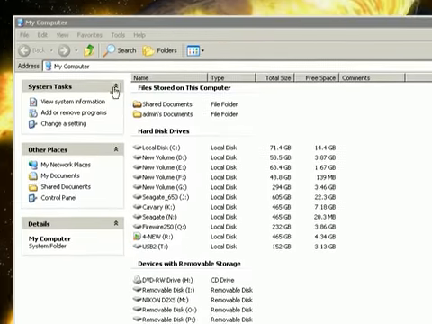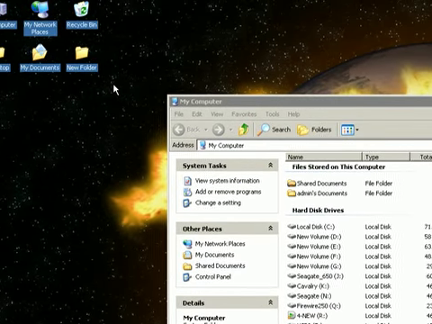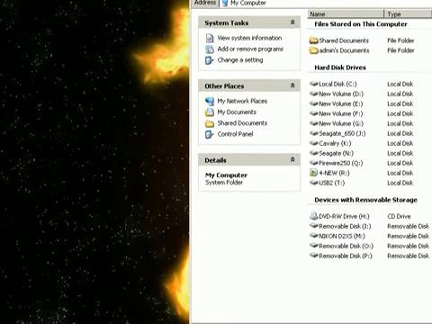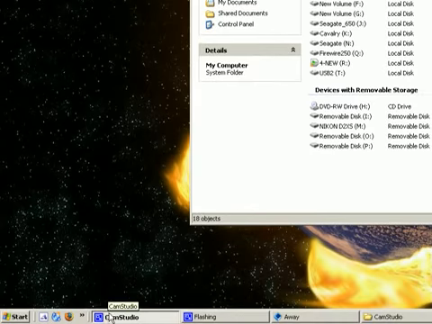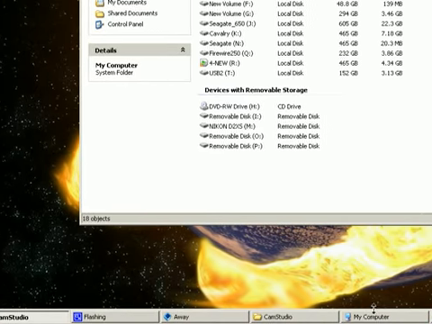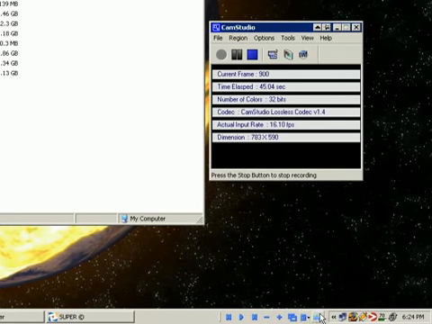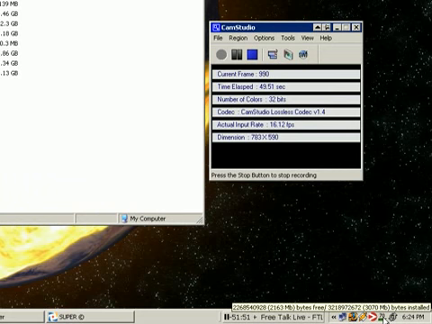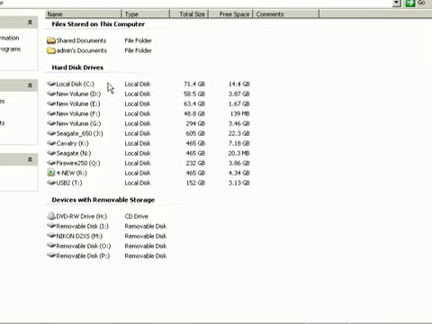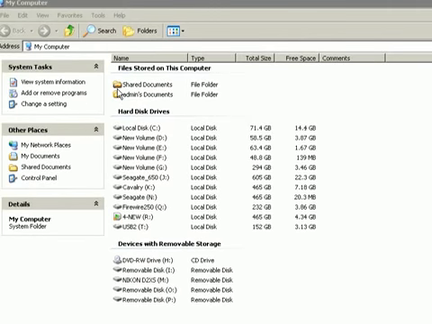Notice that as I pan across my screen here, I've got my icons up here. Down here at the bottom, I've got the start button and my taskbar. Okay, we've got everything open down here. My Winamp controls here, all my little icons for the programs that I have running down here. Cam Studio. And here is, once again, we're back to my computer.